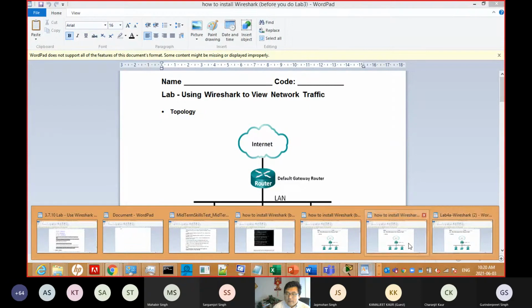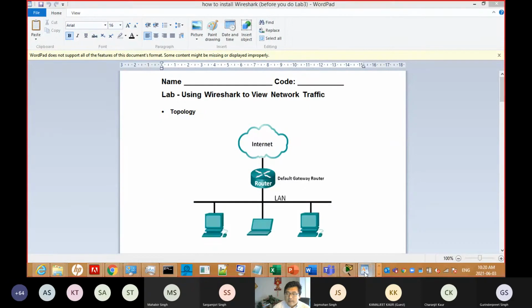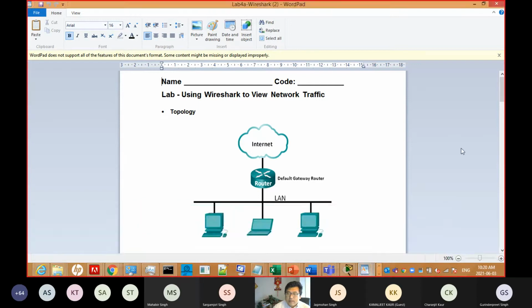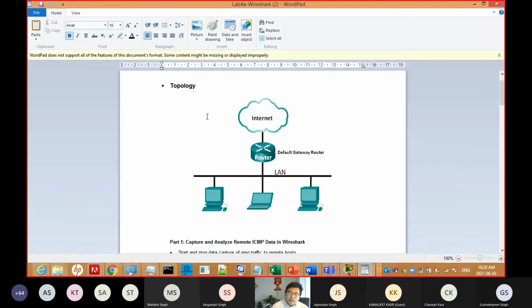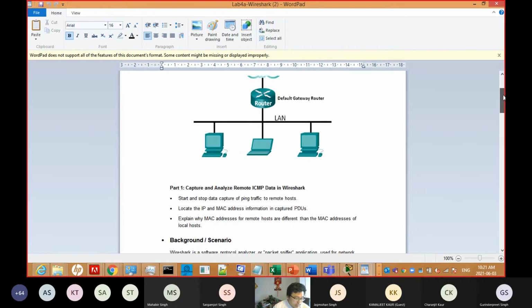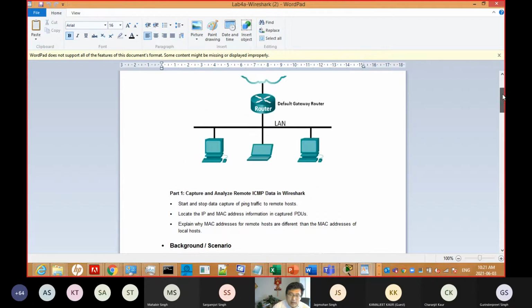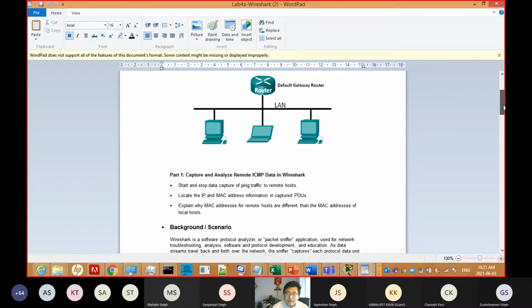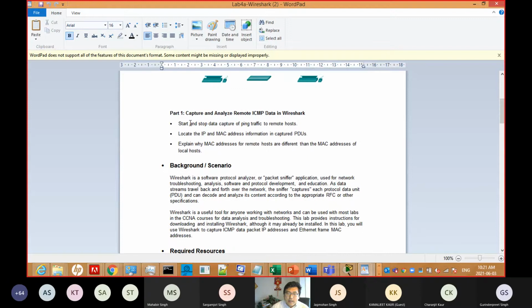Now let us see what the lab looks like. You don't need to draw this. This is only the topology to let you know our computer connects to the router and to the internet, right? I will walk through it with you together, so now focus and be patient. This is 1 week. You have enough time, 7 days. 20 minutes you can finish. You are smart. So part 1.